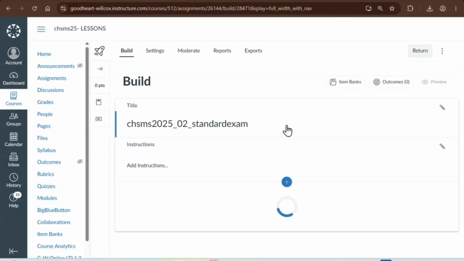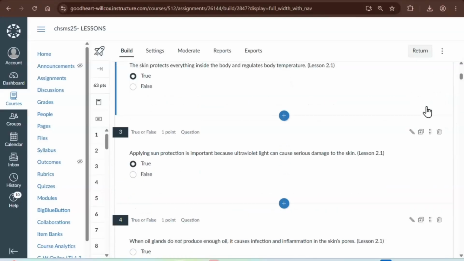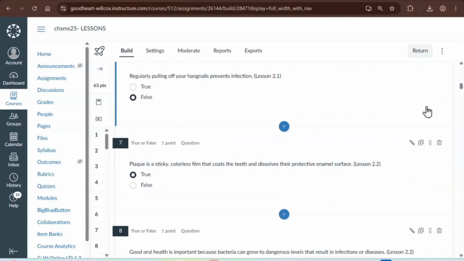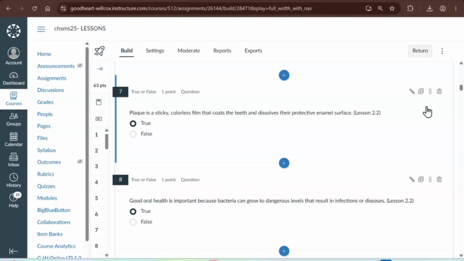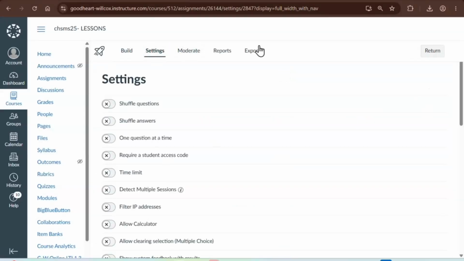And that way, teachers, you can modify the question just by clicking on the pencil. You can delete the question by using the trash can. You can duplicate the question. You can change the order of the question. So all the questions are built for you. It's really about if you want to make some changes to them. You can also click your settings, randomize the order, set a time limit. The reports is also great. You can set it up to go right to your grade book.